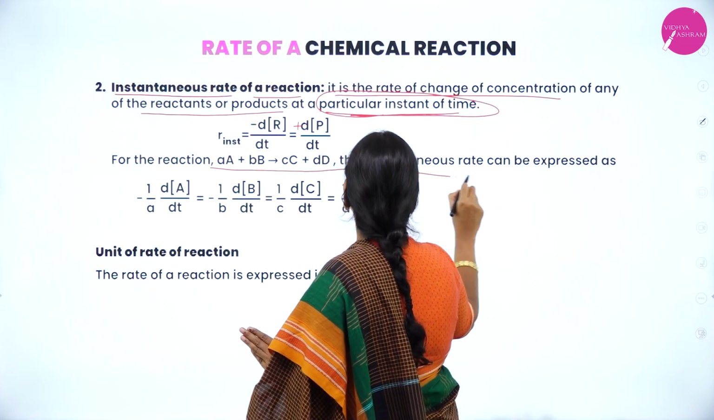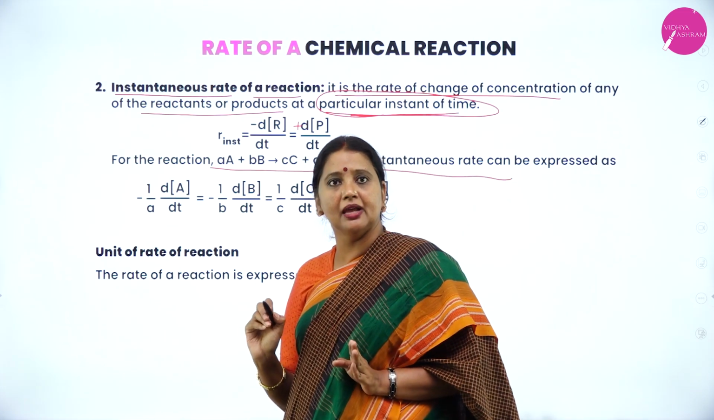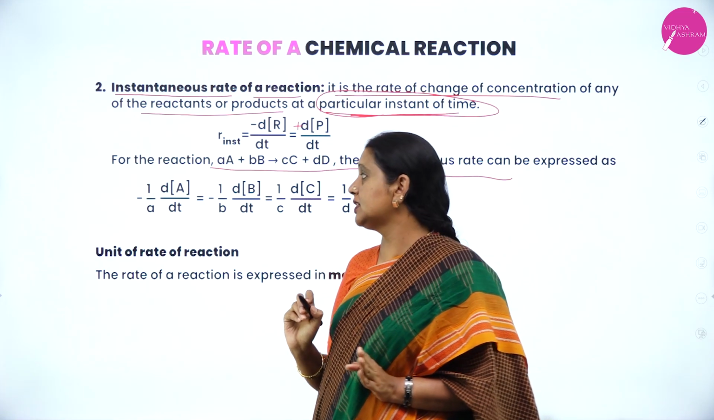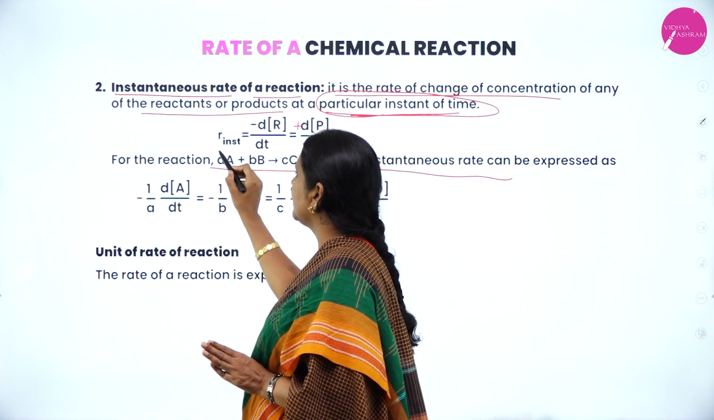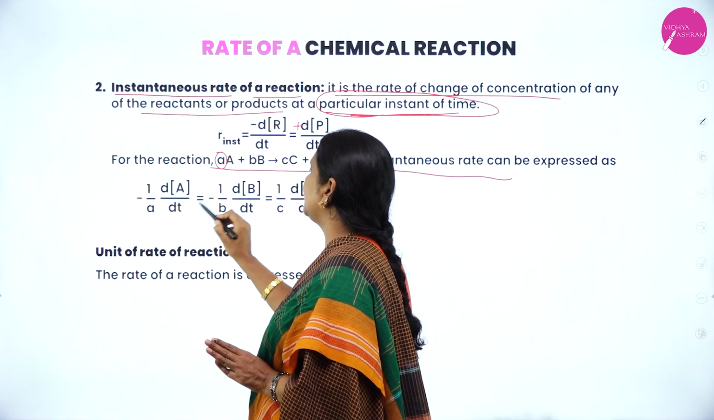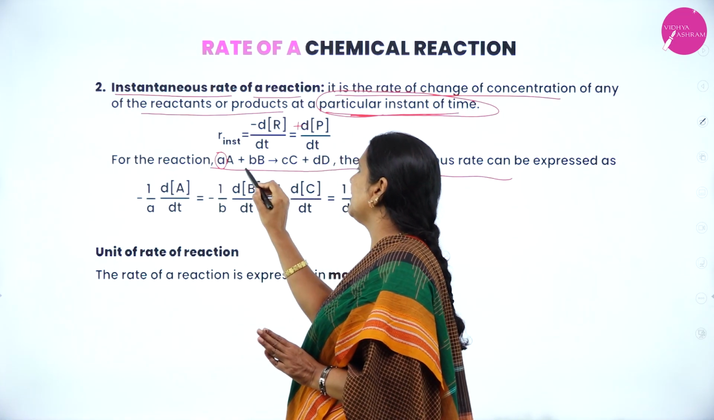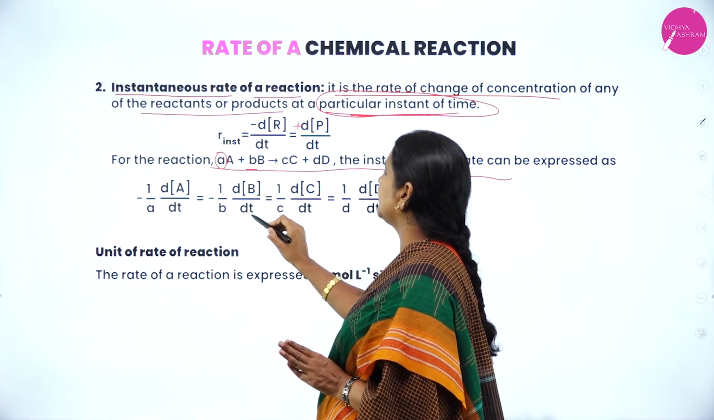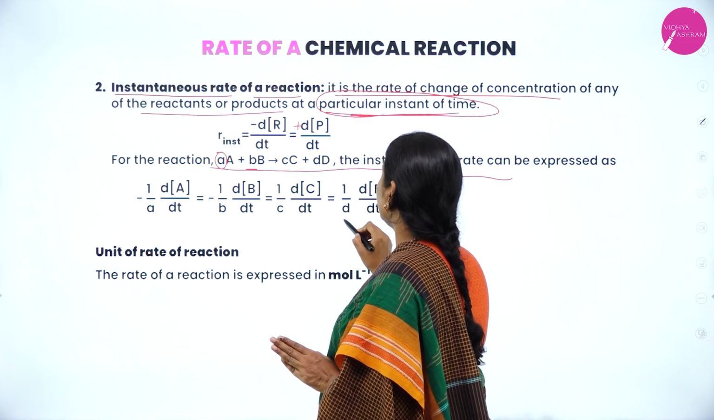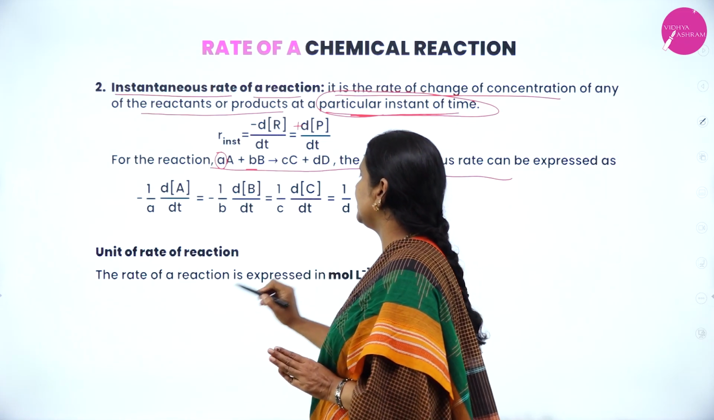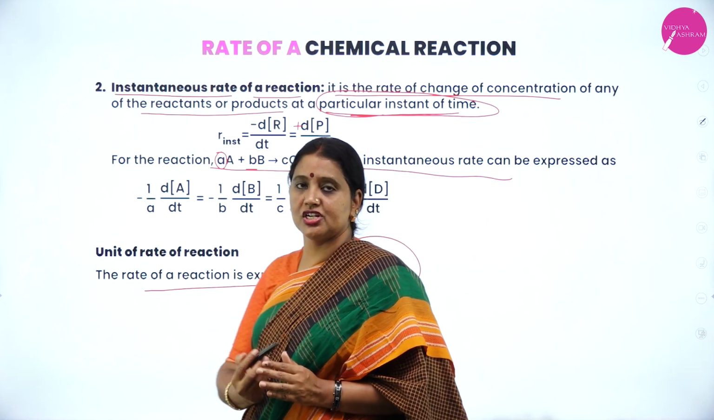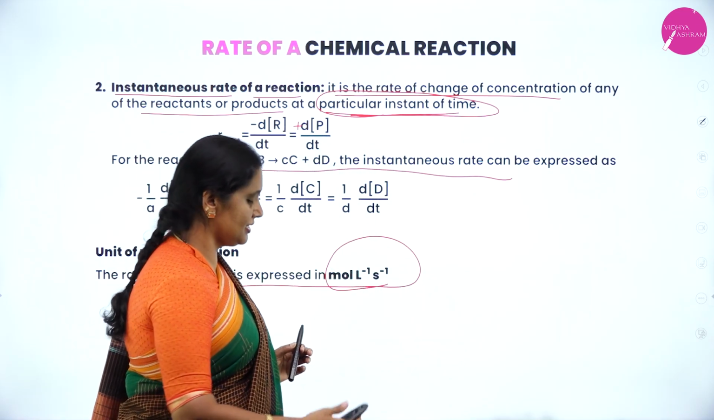Same way, if I consider the general reaction of the type aA plus bB giving rise to c moles of C as well as d moles of D, it can be written as minus 1 by a d[A] divided by dt is equal to minus 1 by b d[B] divided by dt, equal to plus 1 by c d[C] divided by dt, equal to plus 1 by d d[D] divided by dt. Therefore, the unit of reaction rate, both instantaneous rate and average rate, is mole per liter per second.